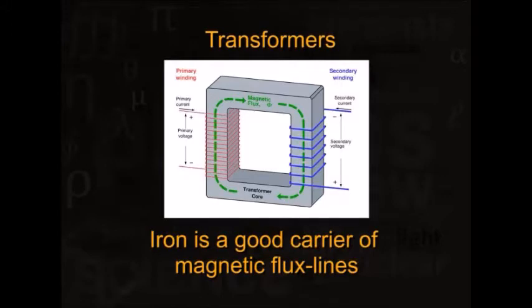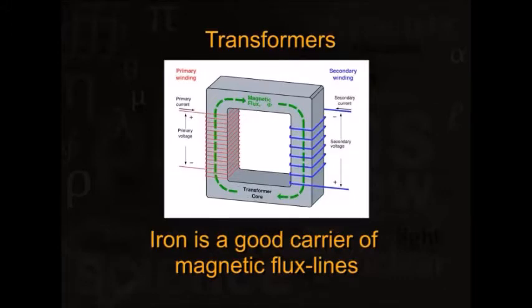Now, if the number of loops in the secondary winding is less, then the voltage generated across the secondary coil will also be less, but the current generated will be more, so that the power in the first coil is the same as the power in the second coil. Of course, we are neglecting very small energy losses inside the system.